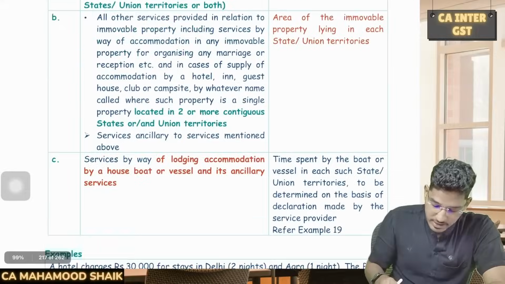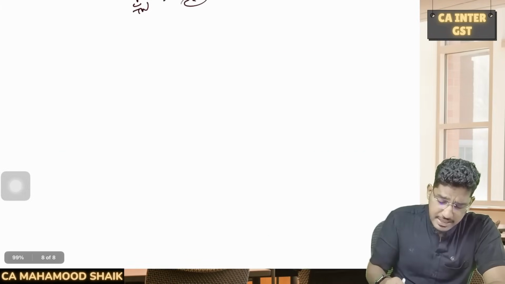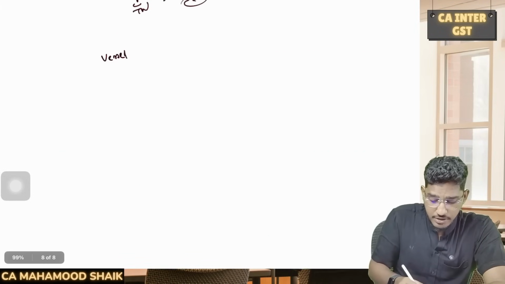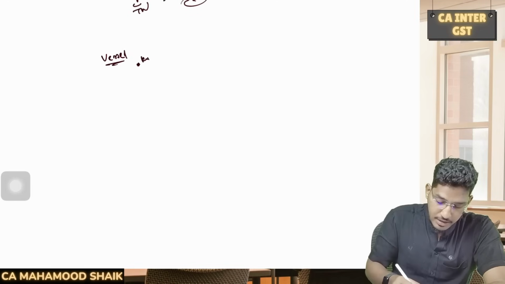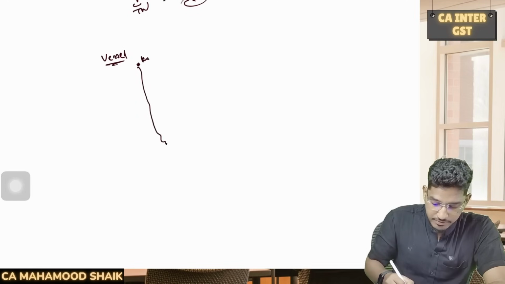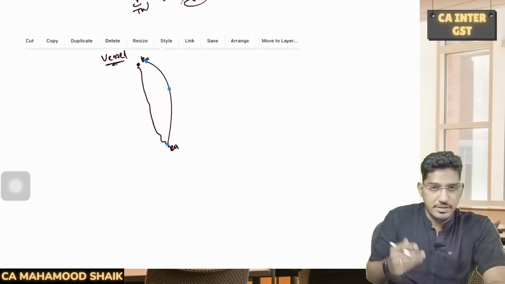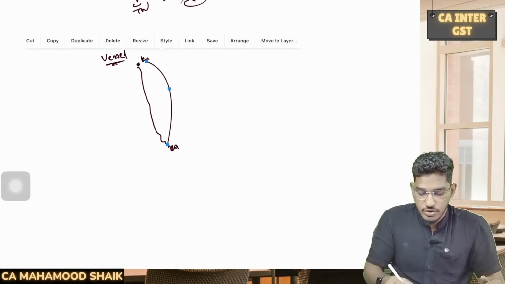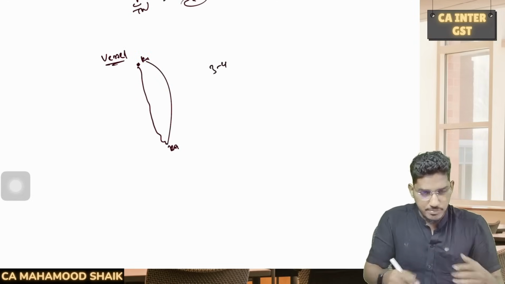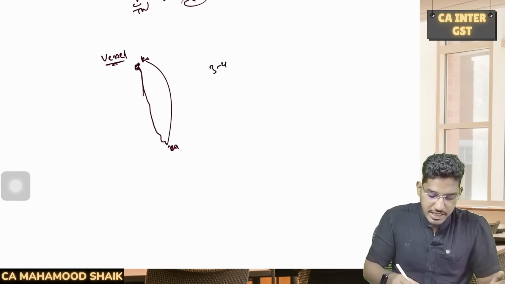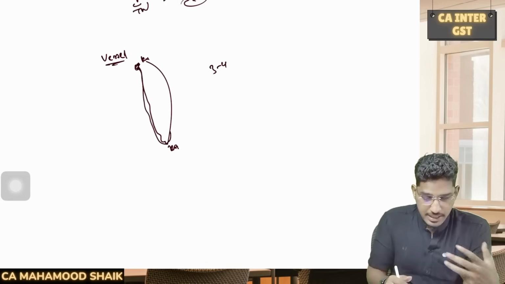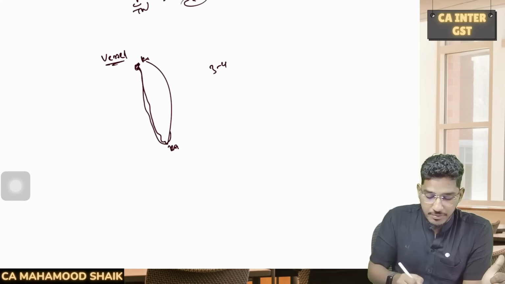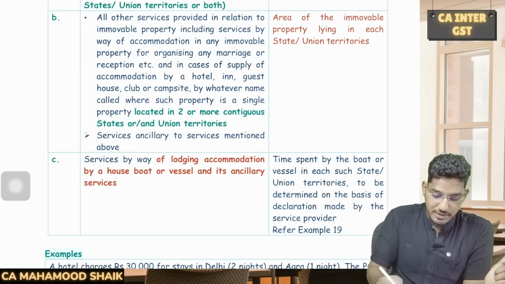Next, in some cases, say for example, you are availing accommodation in a vessel. But this vessel starts from Kerala. Now it will travel in the inland waterways of Karnataka, and once again after 3-4 days it will come back and stop at Kerala. So for 3 to 4 days you will stay in that boat house or something, which will not just stay in one state. It will touch multiple states as a part of that service. Now, how to determine the place of supply for these services?